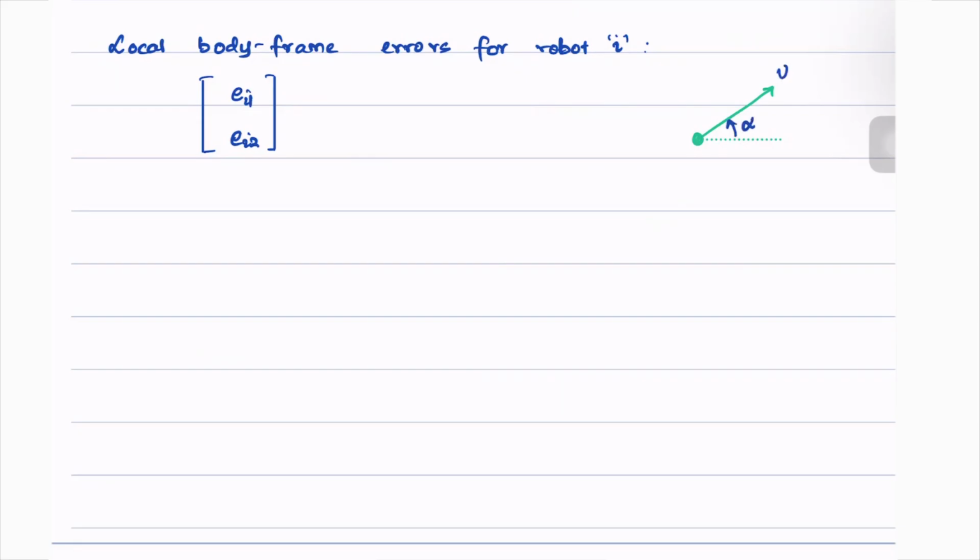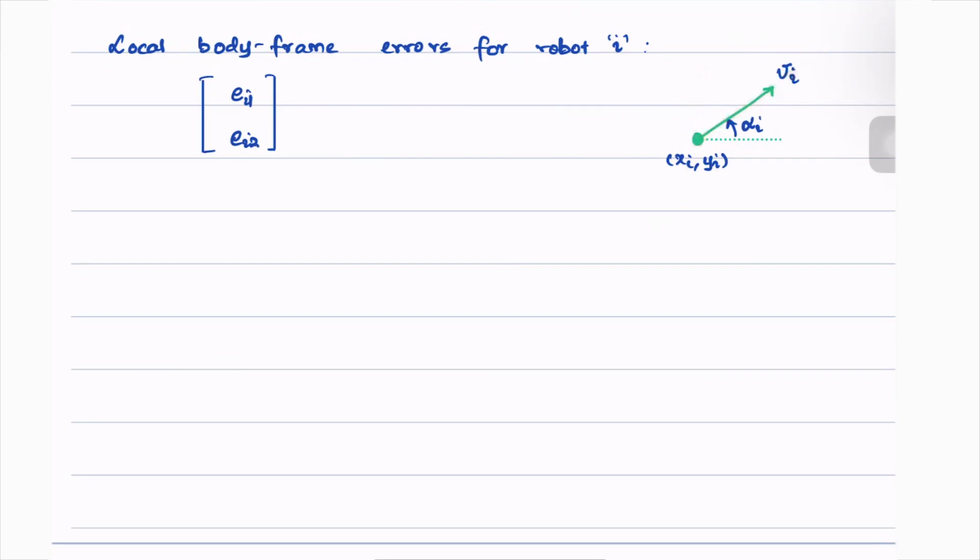This is our alpha I, this is bi, and this is xi comma yi. Ex and ey are simply along the X and Y axis. But it would make more sense if we can visualize the error in terms of the robot's body frame. Meaning, can we have the errors expressed along the V direction and along its orthogonal direction?